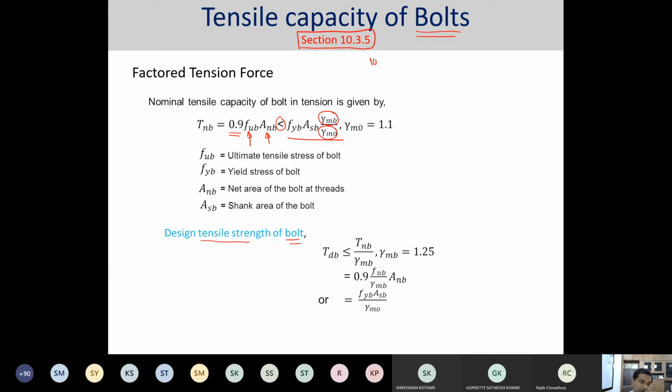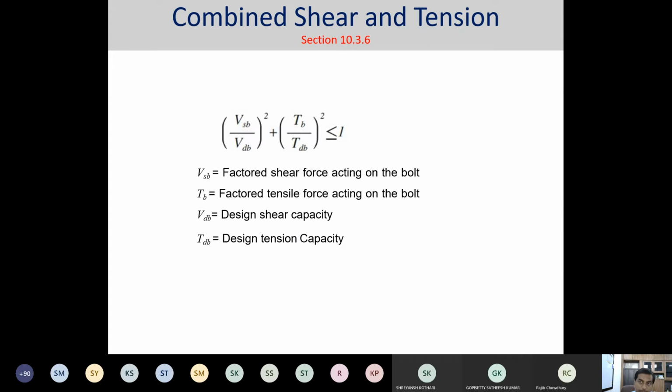So you have to be very cautious while utilizing these factors of safety. Once this Tnb, the nominal tensile capacity of the bolt, is given, in a similar way the design tensile strength will be found, only divided by the corresponding factor of safety. I think that will end your job.